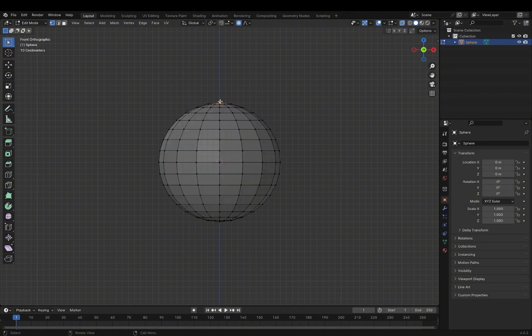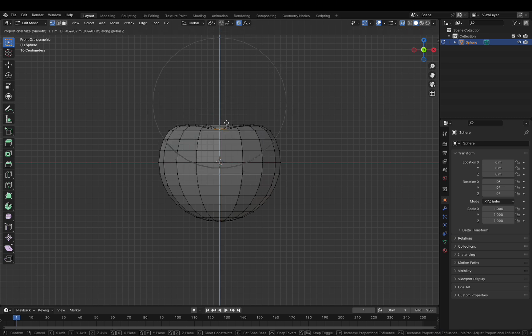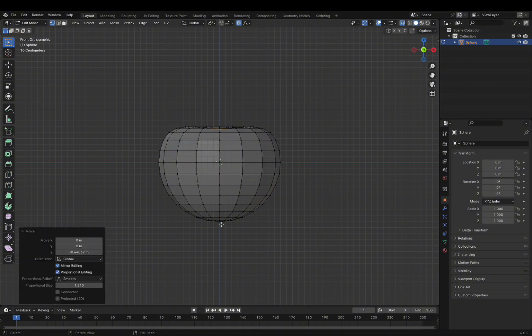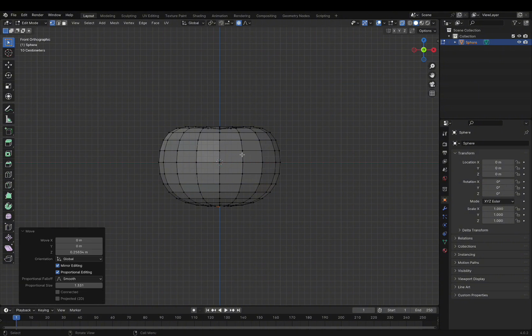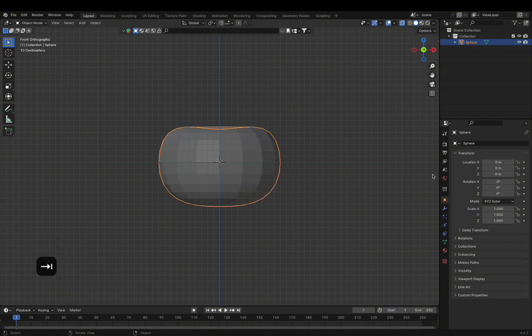Select this vertex, press G, and move it down along the Z-axis. Create the shape of our pumpkin. Repeat the same steps with the bottom vertex. Exit Edit Mode.